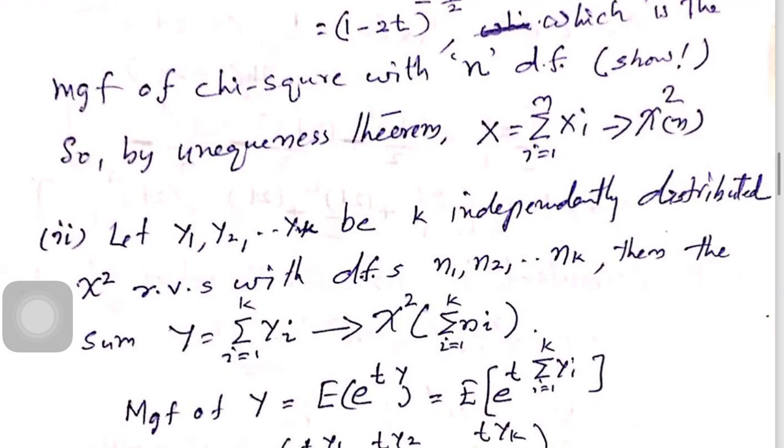If there are such n terms, the sum will have degrees of freedom n.